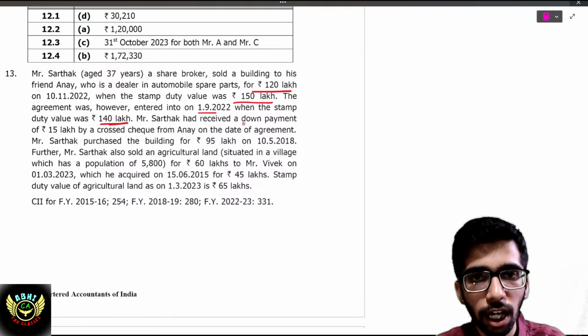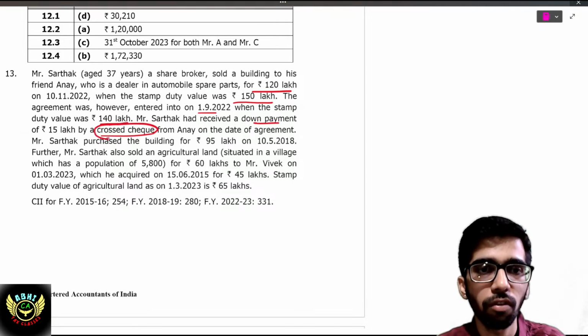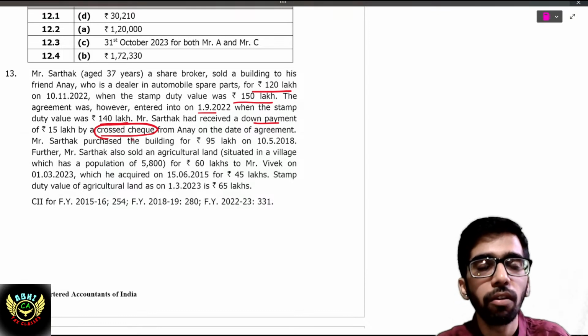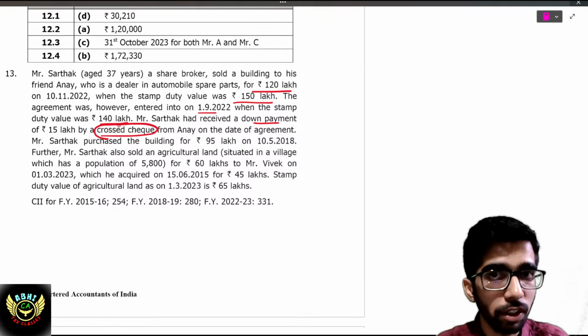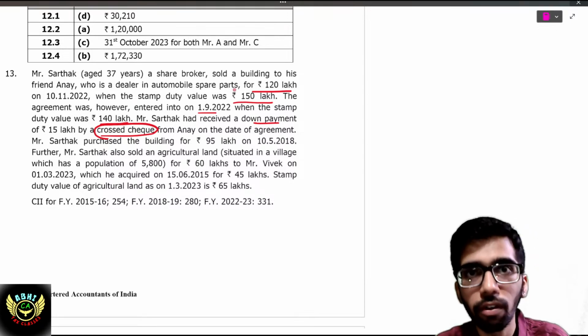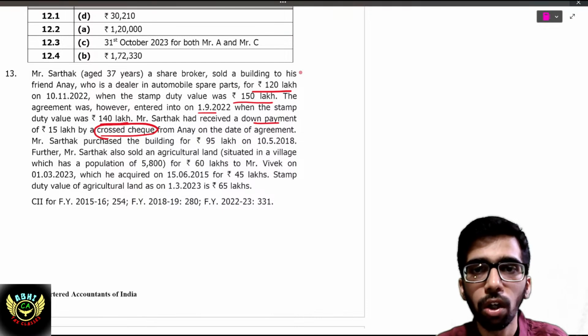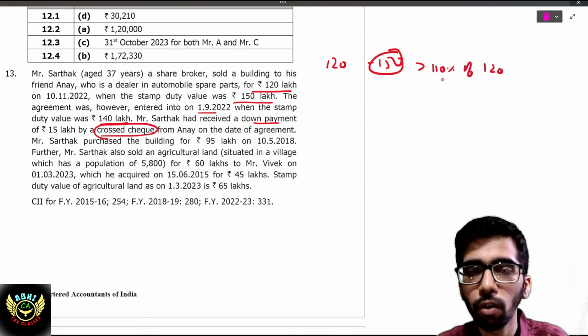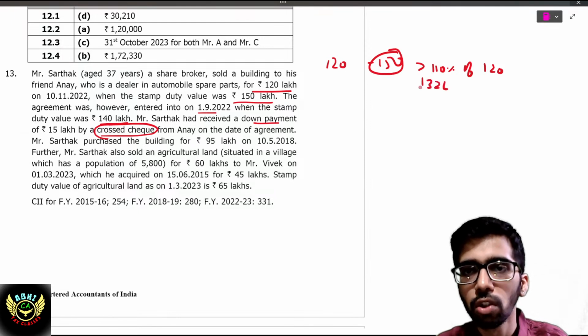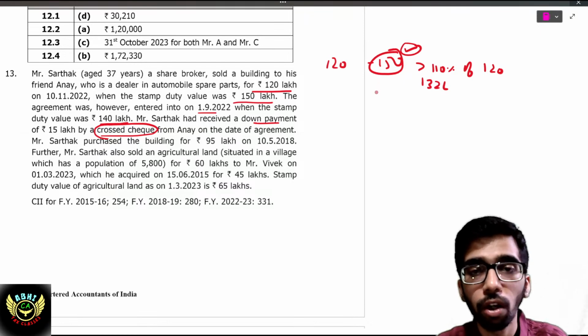Sarthak had received a down payment of 15 lakh. Cross check, this is the default. If it is given that the payment was by account payee cheque, then we can compare SDV on the date of agreement, that is 140, with the 120. In this case we have to compare 120 with the 150. So it is more than 110% of 120, because 110% of 120 will come around 132 lakh. So fair value consideration will be deemed to be 1 crore 50 lakh.